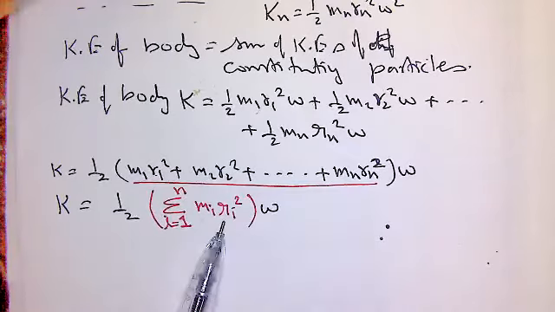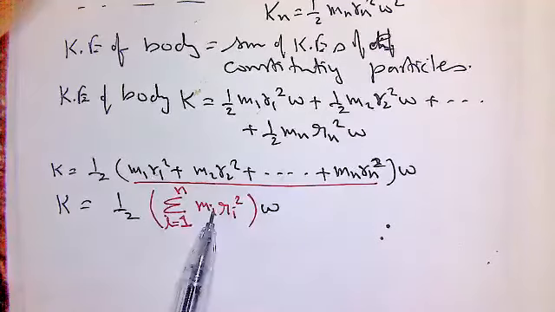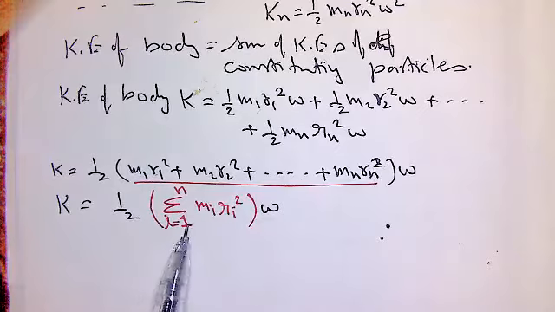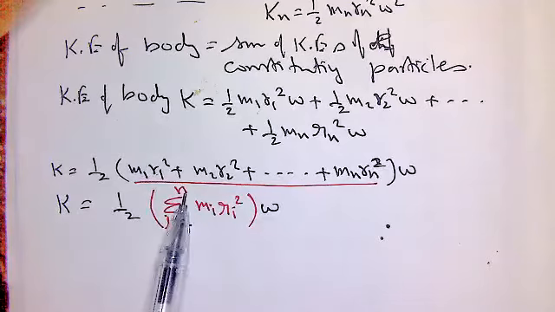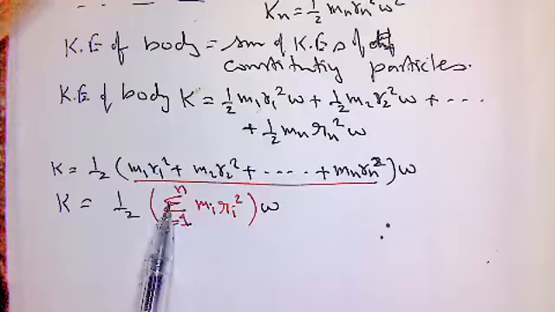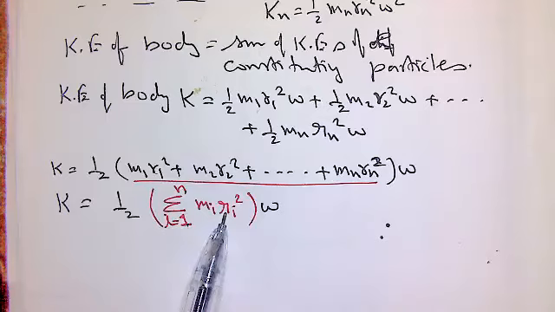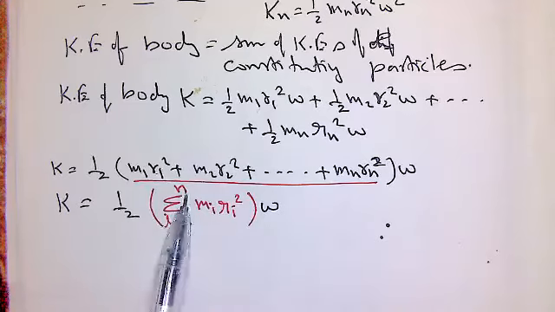It is nothing new. It means this whole m i r i square, where i starts from 1 up to n, and this symbol represents the sum. Sum of what? Sum of the product of mass and the square of perpendicular distance for particle 1 to particle n.